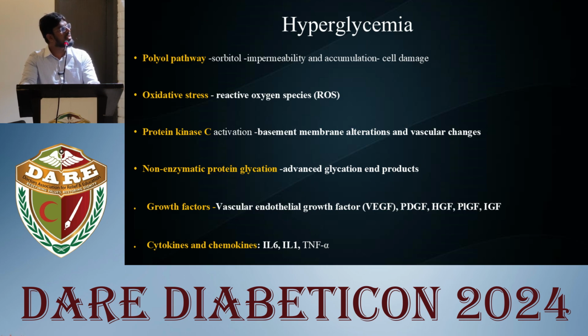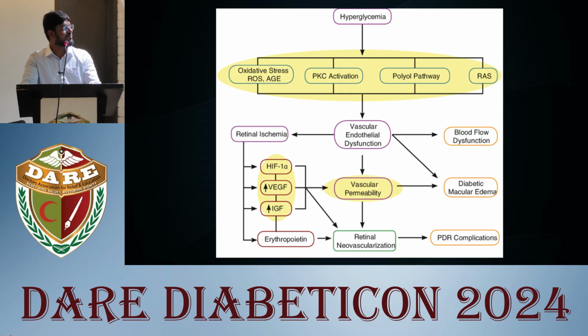In addition, hyperglycemia causes oxidative stress damage and release of reactive oxygen species, protein kinase C activation, and renin-angiotensin system activation, which cause vascular endothelial dysfunction, leading to increased vascular permeability and diabetic macular edema. It also causes retinal ischemia and release of VEGF and other inflammatory mediators, causing retinal neovascularization. The importance of VEGF is shown by the fact that it is the target molecule used as pharmacotherapy for management of diabetic retinopathy.